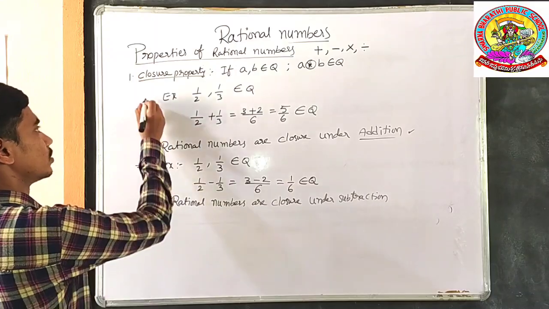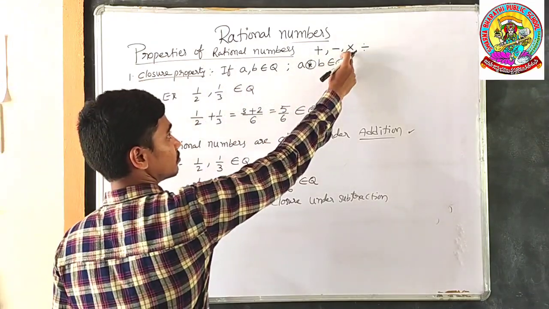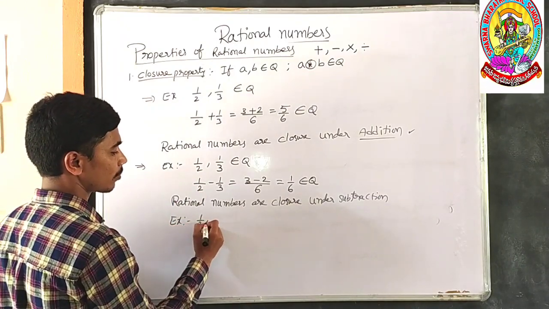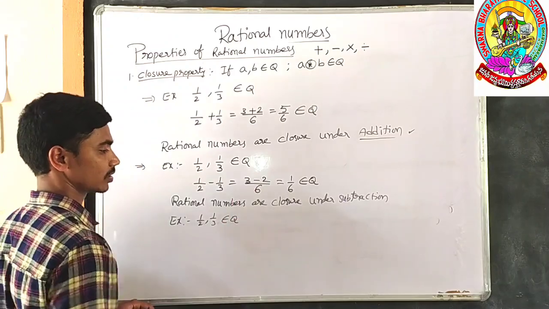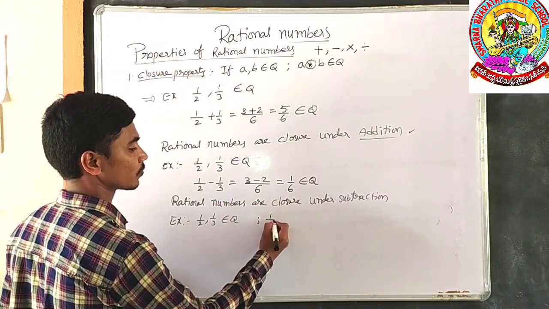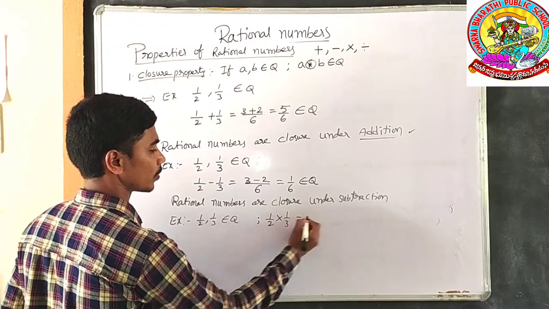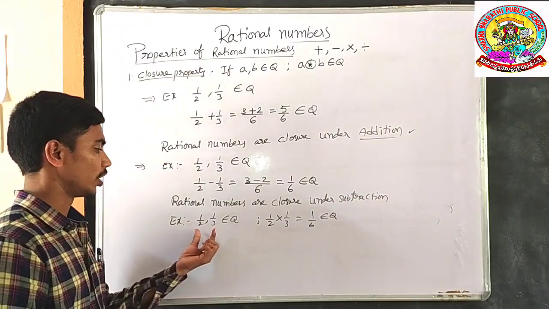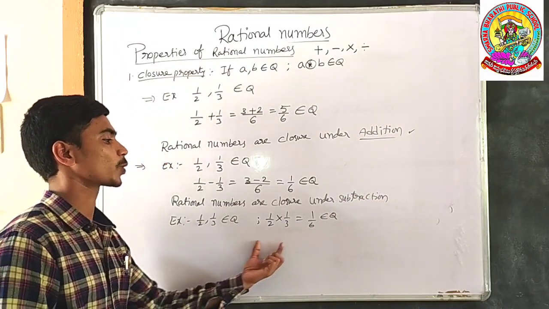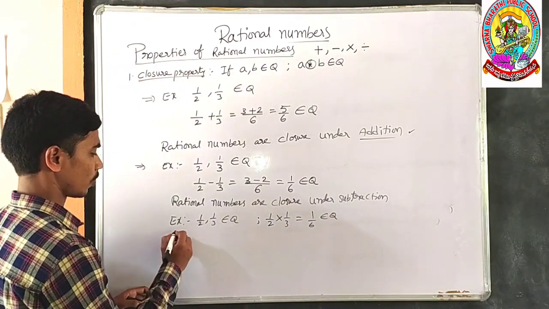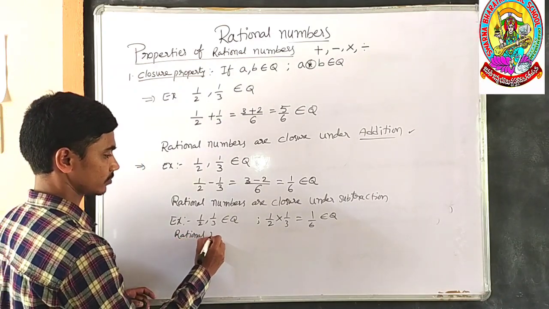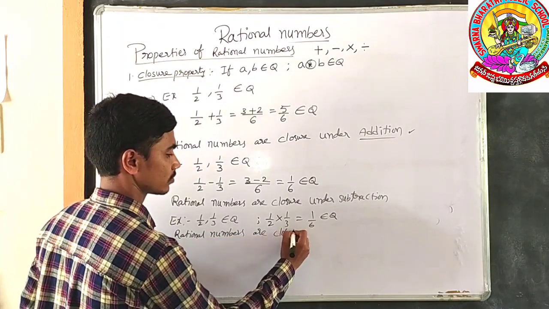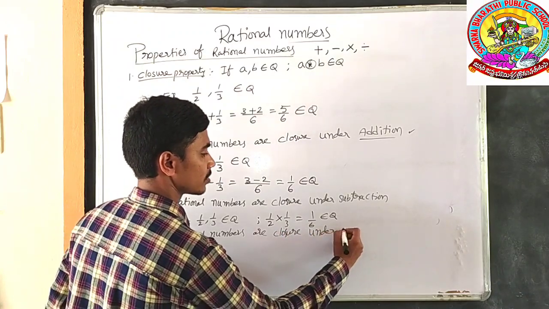Does it follow the closure property under the operation of multiplication? We will see with the same example. 1/2, 1/3 belongs to rational numbers. What will happen? Their multiplication: 1/2 into 1/3. 1 ones are 1, 2 threes are 6. It is also a rational number, which means if you take any two rational numbers, their product is also a rational number. So rational numbers are closure under multiplication.